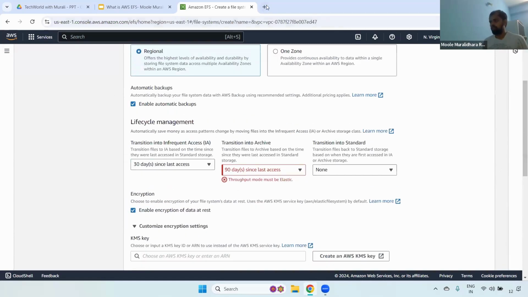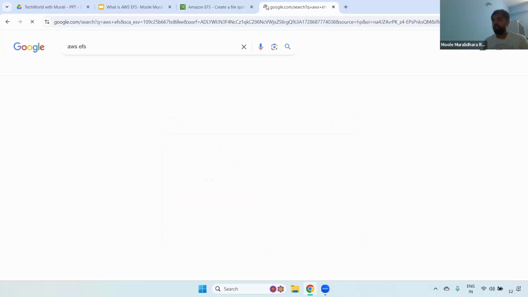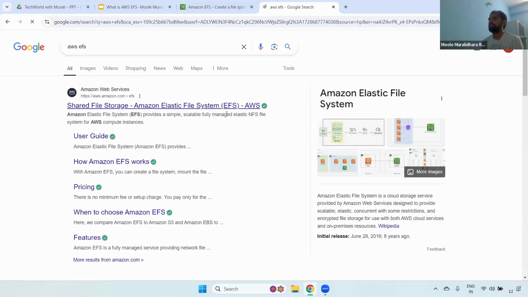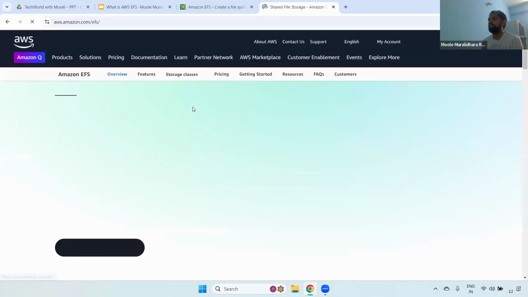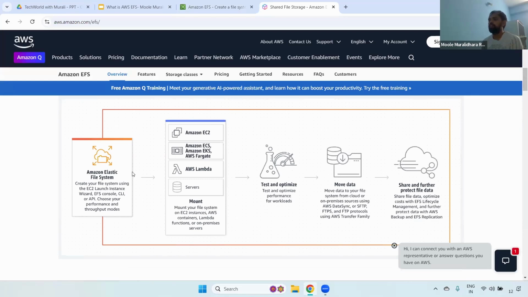We saw that, and also you can go to Google and type AWS EFS, and this is the official website, shared file storage for EC2 instances. You can click this one and see all the information. This EFS file system you can use for EC2, ECS, EKS, Fargate, Lambda. Any servers, you can mount that particular one, and also we can move the data, share it and protect file data. This is the diagram of EFS. Clear? Any questions? I will show you later in the practical as well.